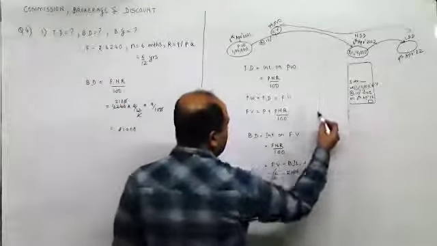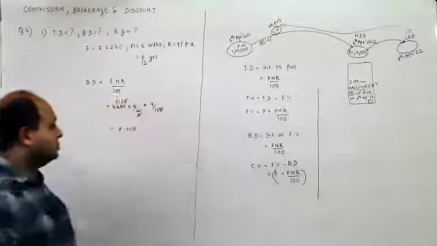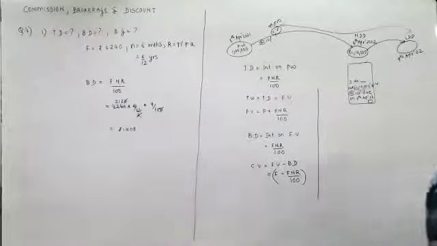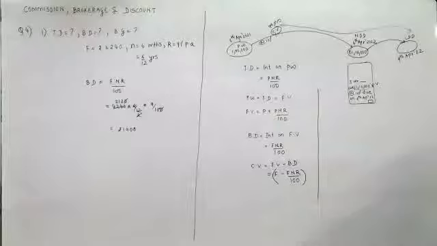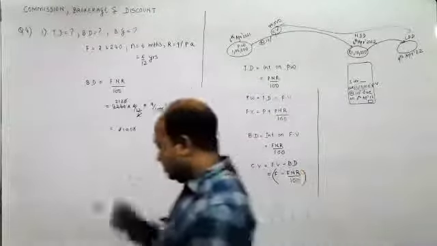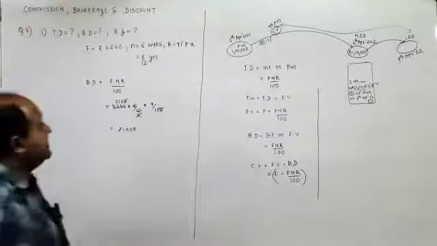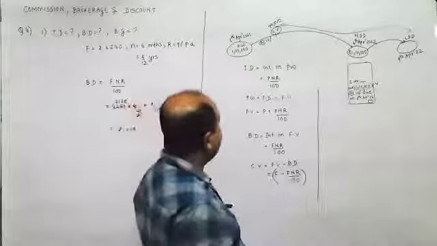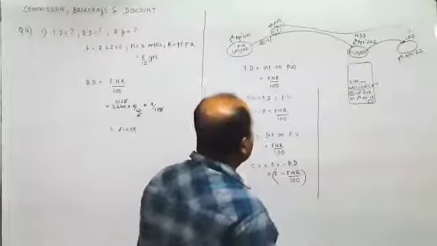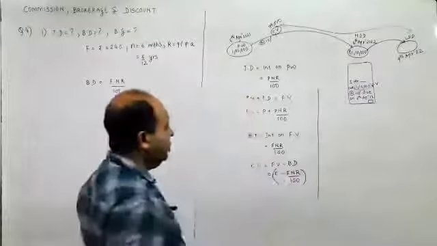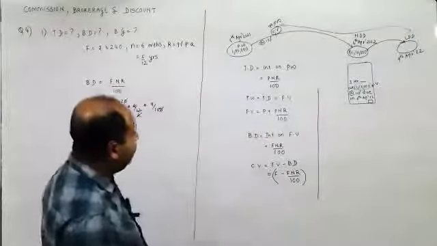Next, cash value is F minus FNR upon 100. Next, legal due date is 3 days added to nominal due date.